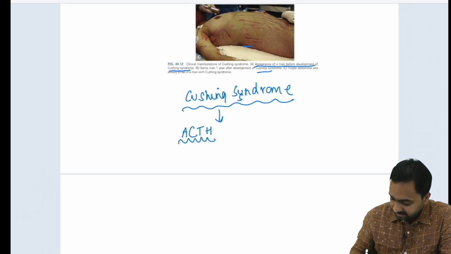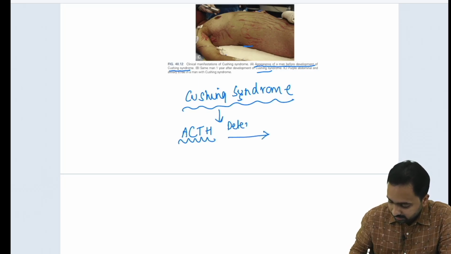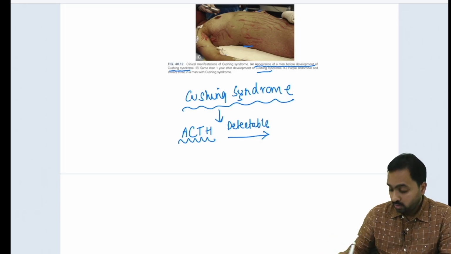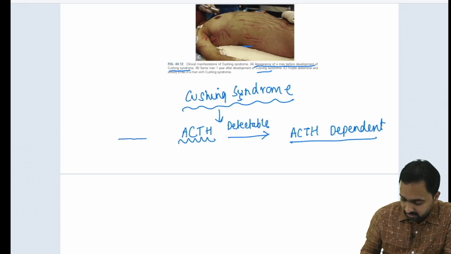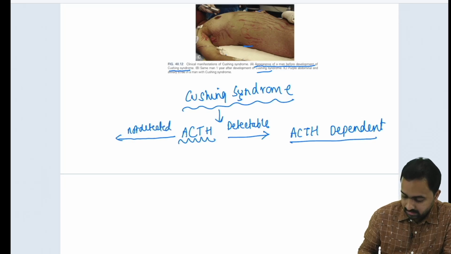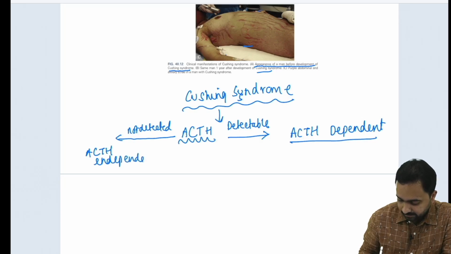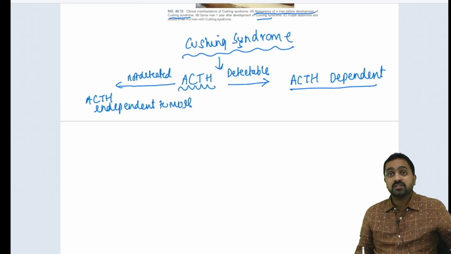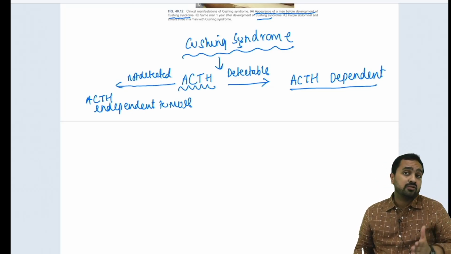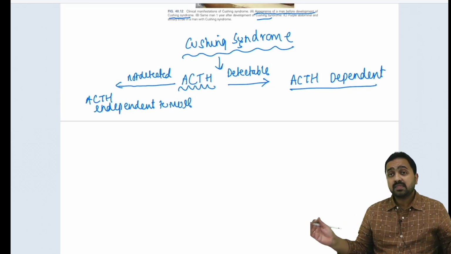If ACTH is detectable, then it is an ACTH dependent tumor. Now if it is not detected, then it is an ACTH independent tumor. So in case of ACTH independent tumor, as we know, the important causes would be an adenoma or an adrenocortical carcinoma or bilateral hyperplasia.